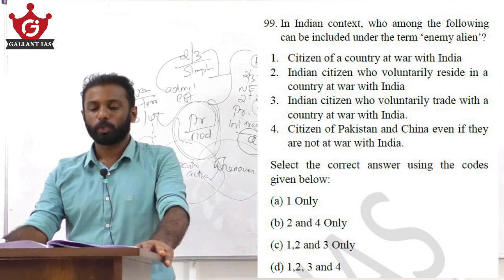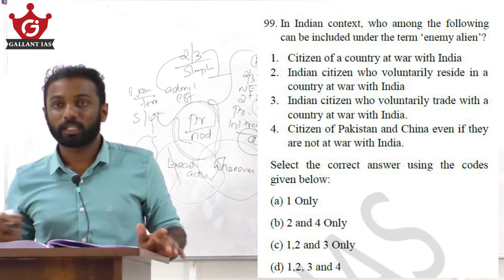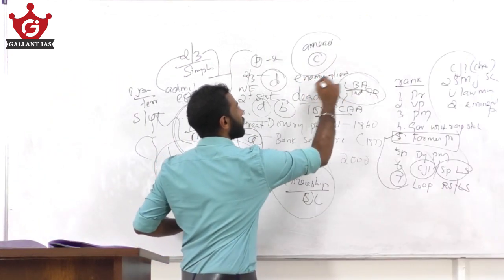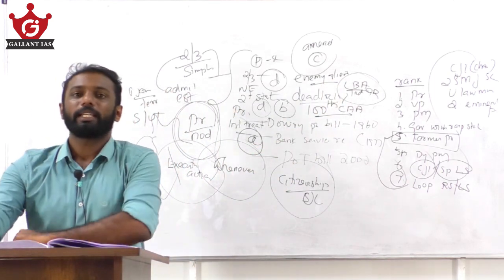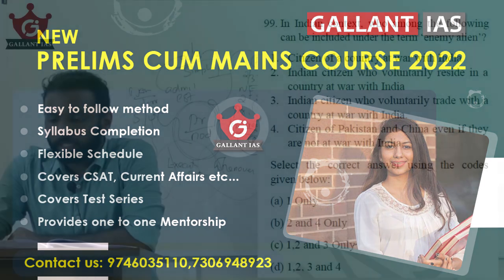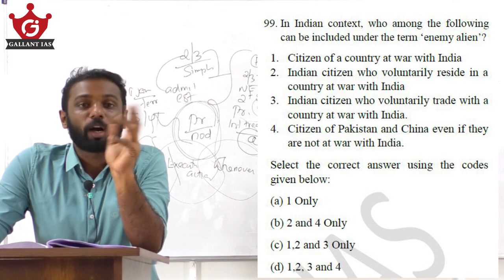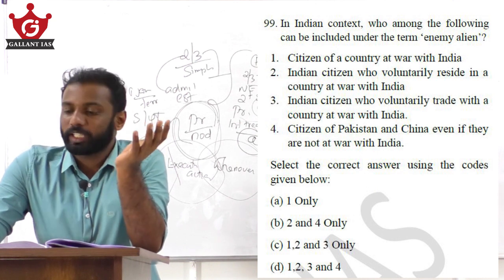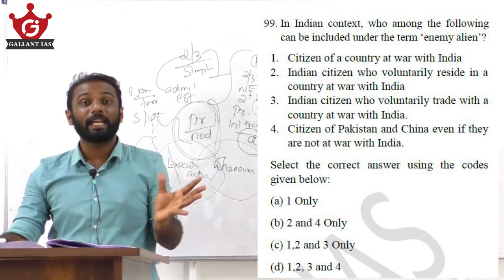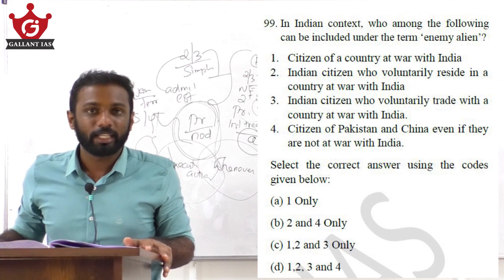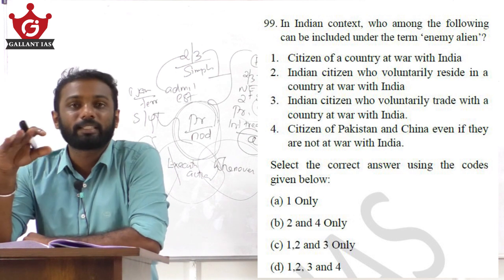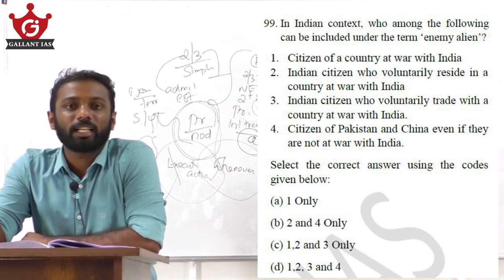In the Indian context, who among the following can be included under the term enemy alien? Okay, see, enemy alien means a citizen of a country at war with India. Similarly, even an Indian citizen can be treated as an enemy alien if he or she voluntarily resides in a country at war with India, or voluntarily trades with such a country at war with India.